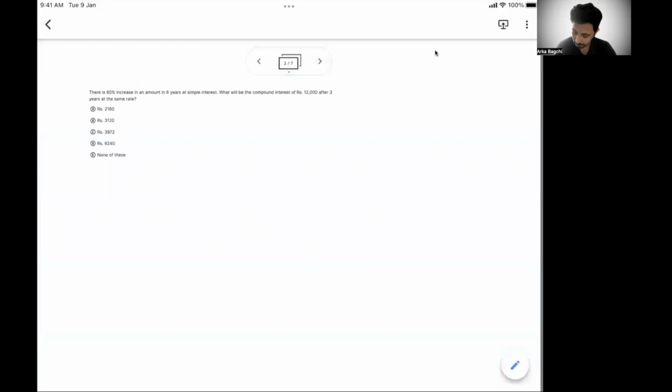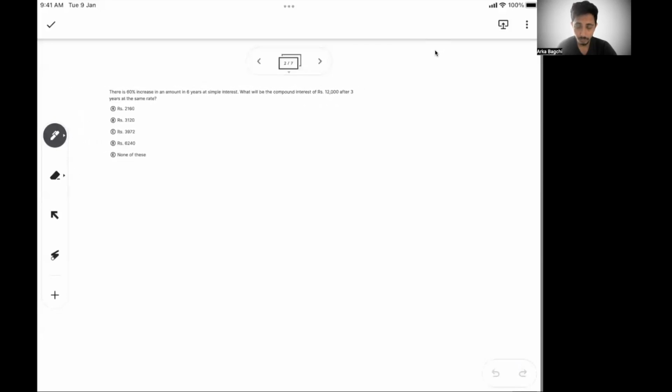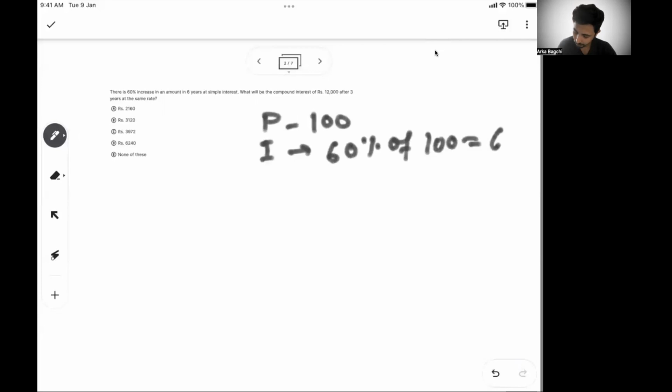So what it means is, if my principal is 100, the interest would be a 60% increase, meaning only the interest increases the amount. Interest will be 60% of 100, or 60 rupees. This interest has come over 6 years. So here your N is equal to 6 years.